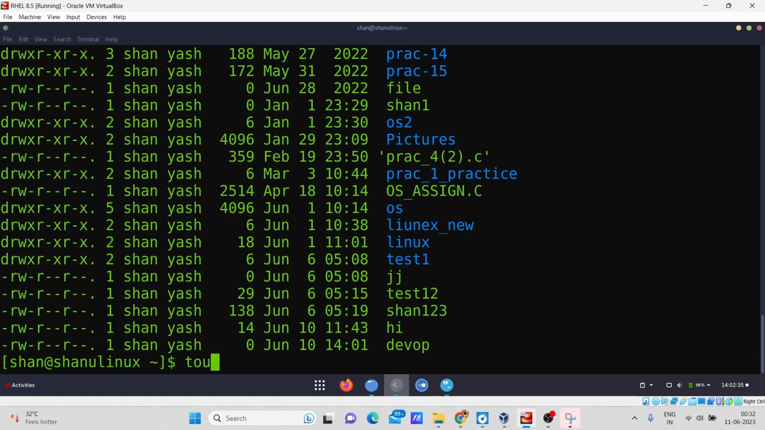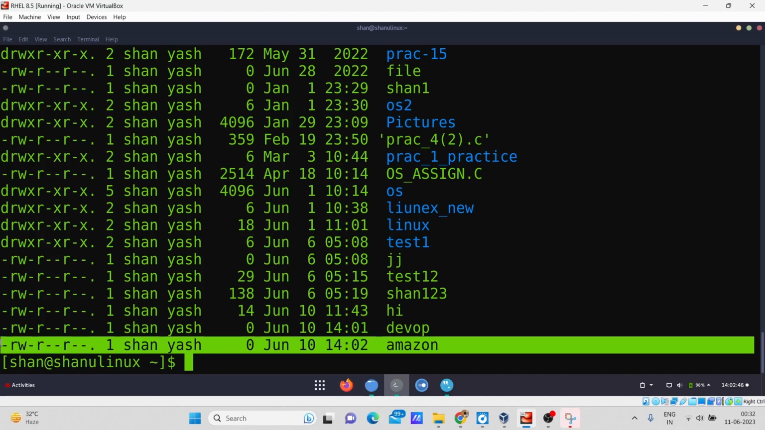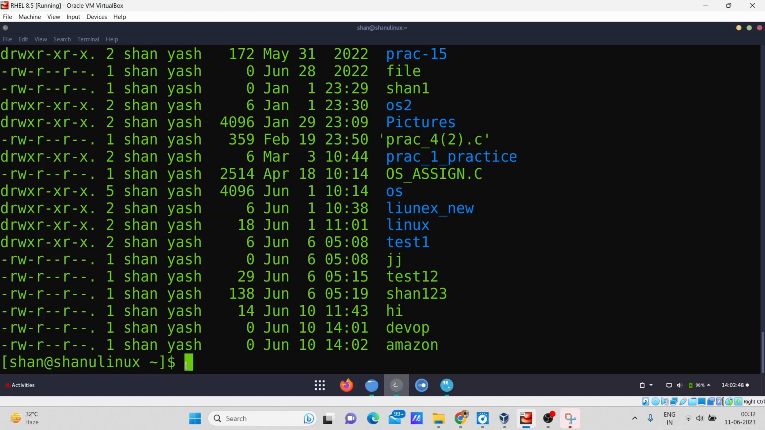Also I can create some different files like amazon, and if I type ls -ltr again, I can see that it has been created. Just like this you can also create multiple files at the same time. Just type touch test1234 space cloudhub. So you can see I'm creating two files at the same time with only one command, touch.